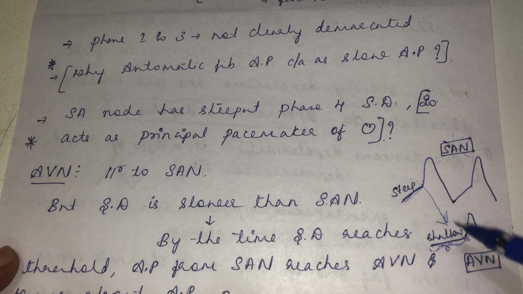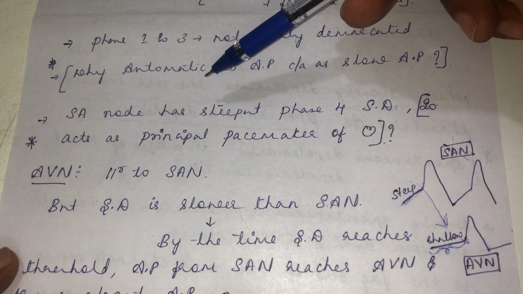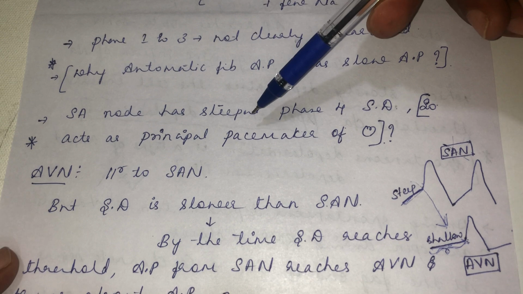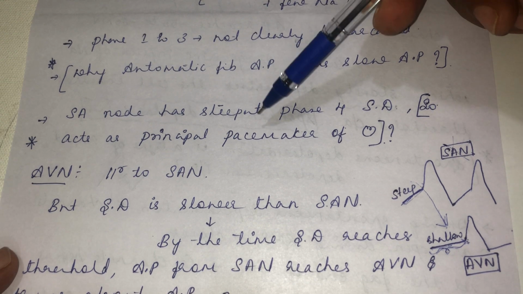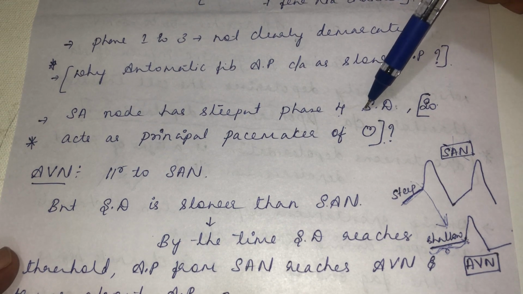Okay, did you understand here? That's the reason why we call the SA node the principal pacemaker. And why principal pacemaker? Because it is having the steepest phase for spontaneous depolarization.